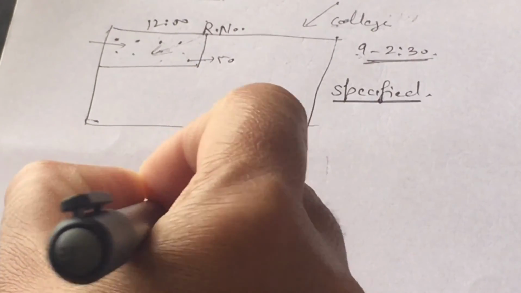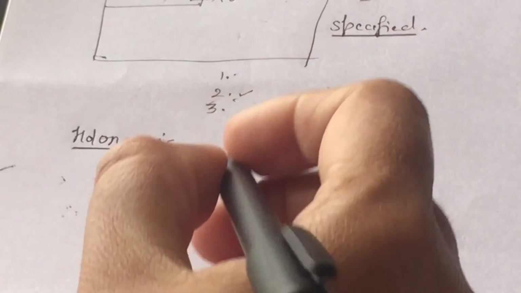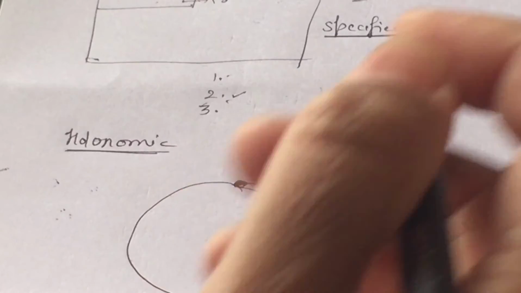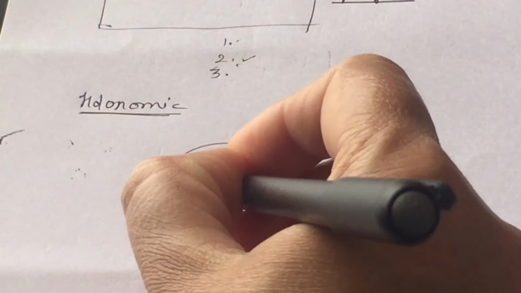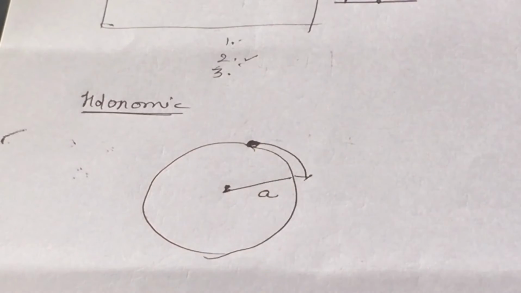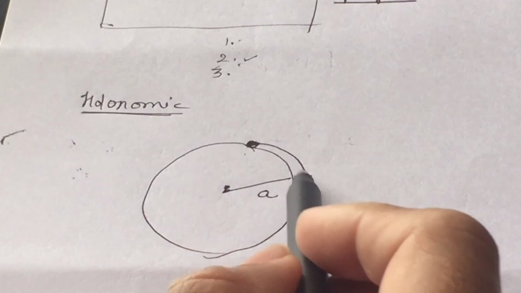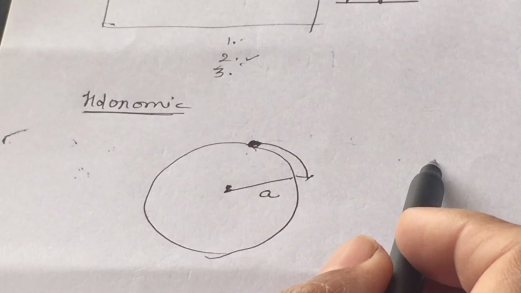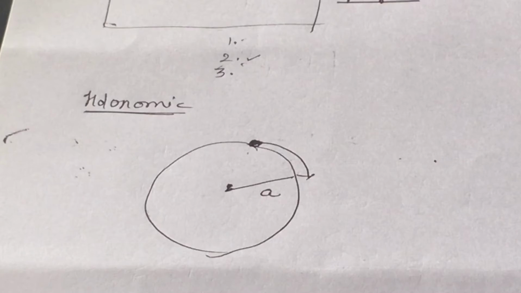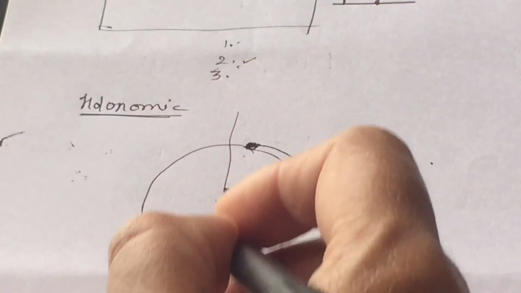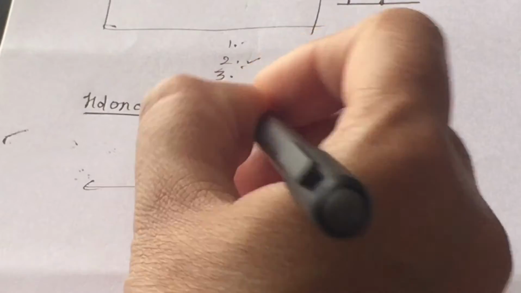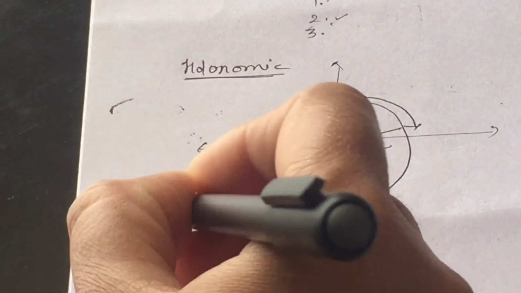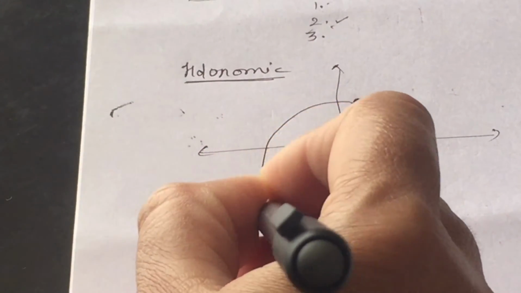Let us consider there is a particle and we make the particle move on the circumference of this circle having radius a, and we know that the particle is not going to move outward or far away from the center or move towards the center, and we know that this particular geometrical figure in which the particle is moving can be given like this: x square plus y square is equal to a square.